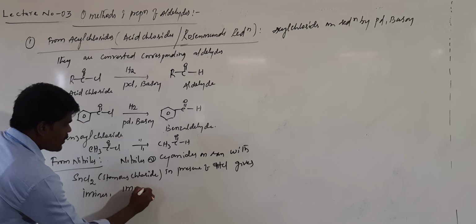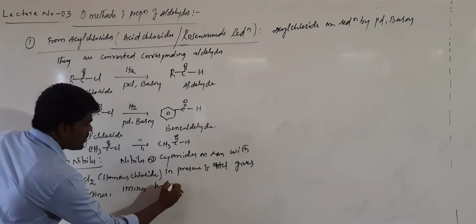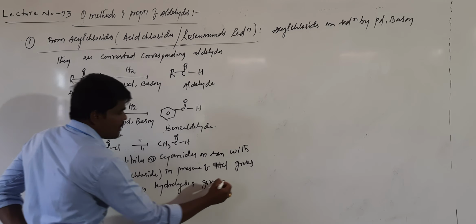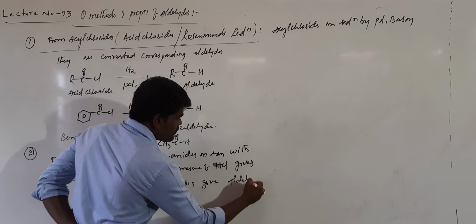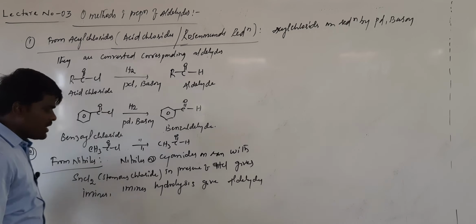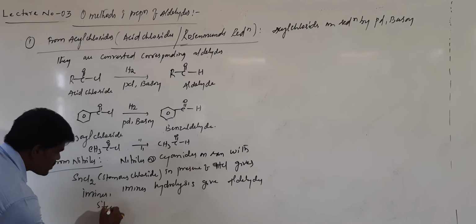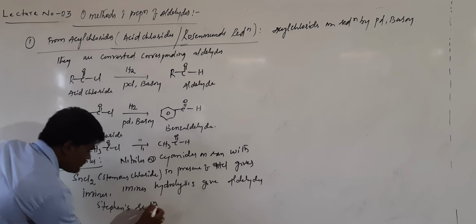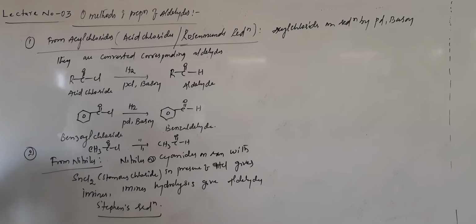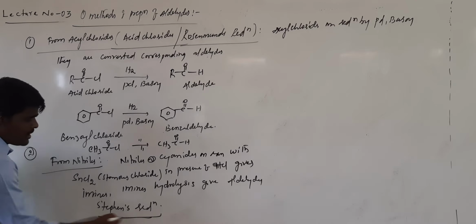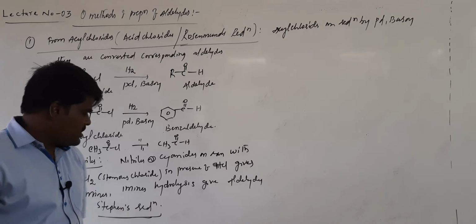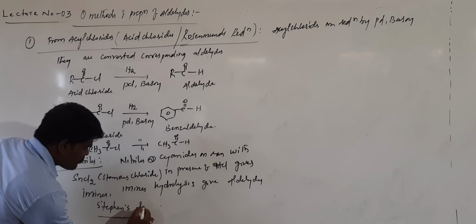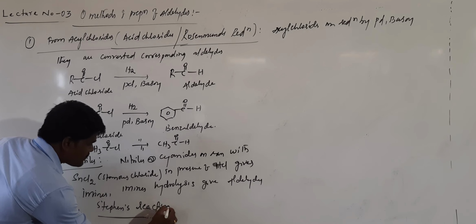Imines on hydrolysis give aldehydes. This particular reaction is called Stephen's reduction. It is known as Stephen's reduction. This is a very, very important name reaction. We call it Stephen's reaction.